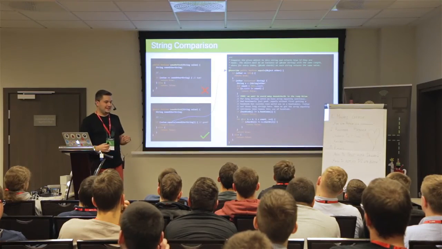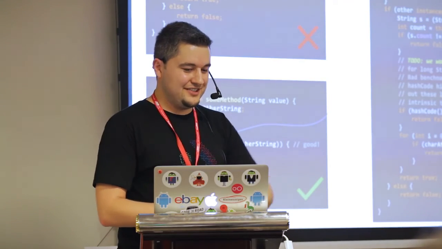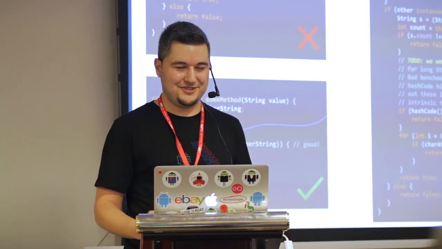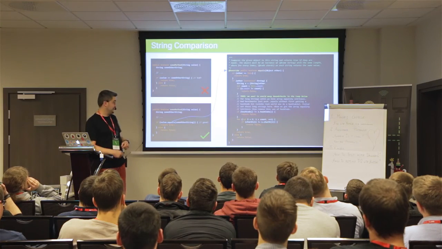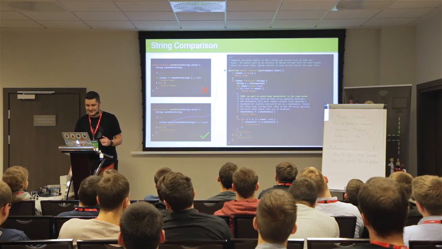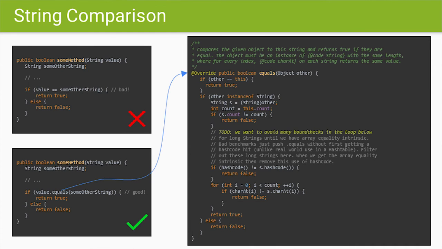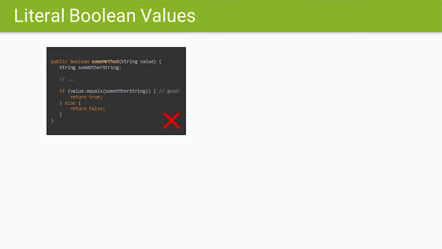It checks the length of the strings, it checks the hash codes, and it checks the characters one by one just to ensure that these two strings are equal. So please use the equals method of String. That's much more convenient. So we say this is good, right? And we continue from that.